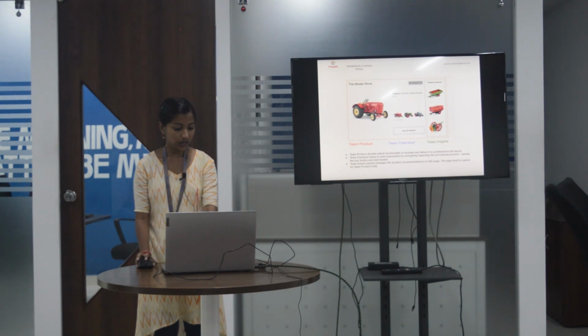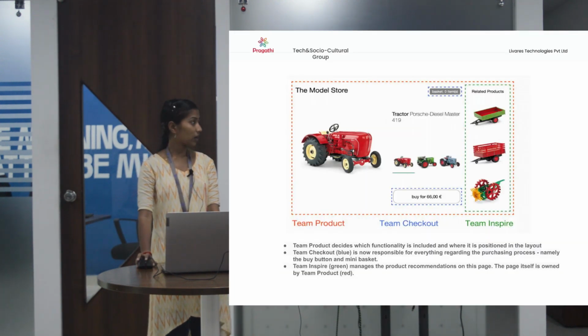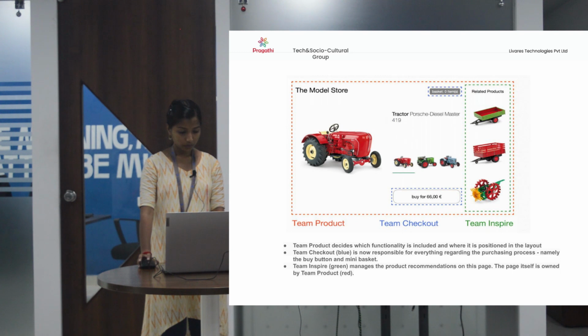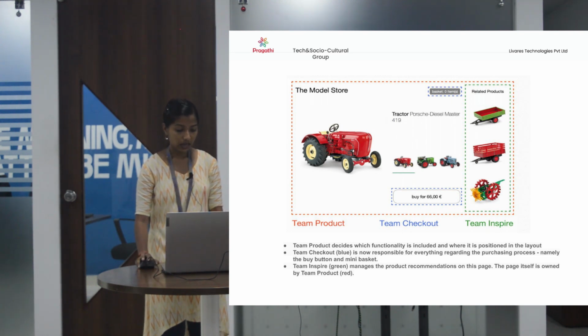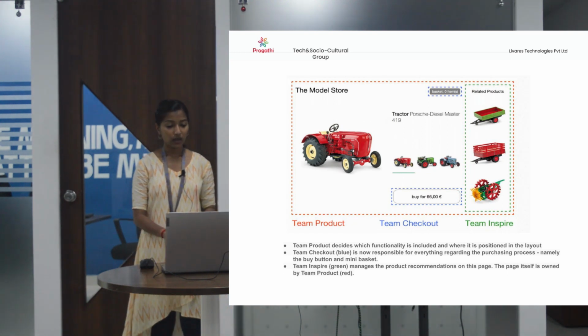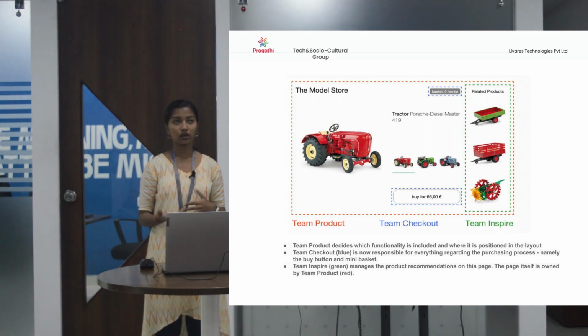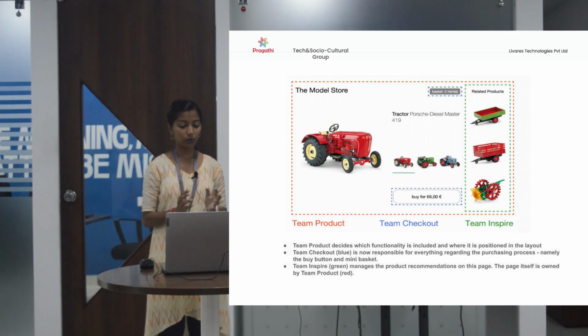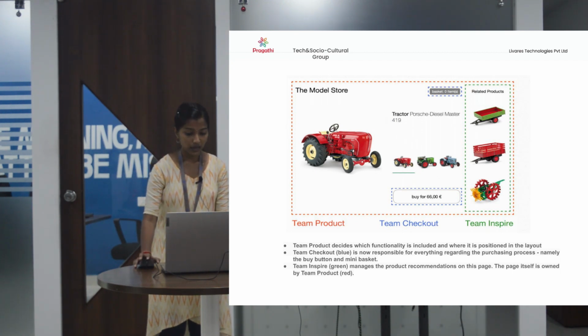So this is also another example of micro frontend architecture, in which it's an e-commerce based project page, and the team product decides which functionality is included and where each component should be positioned, outlined with red color.